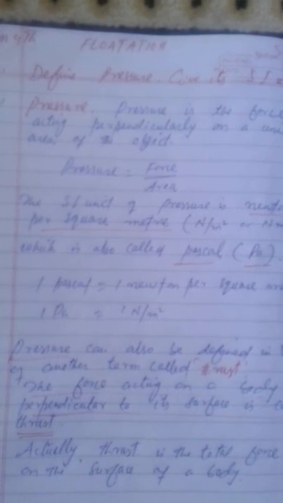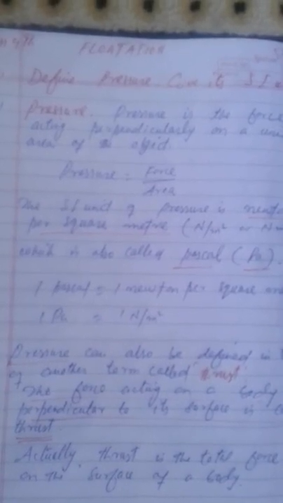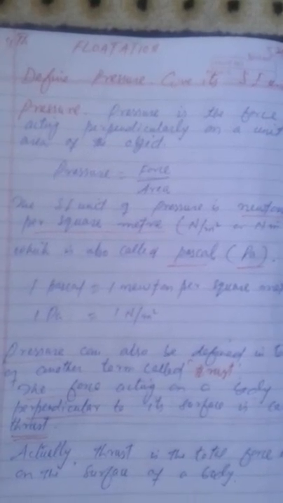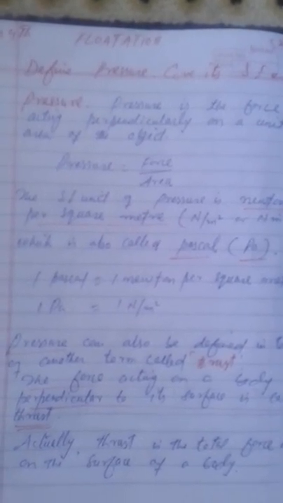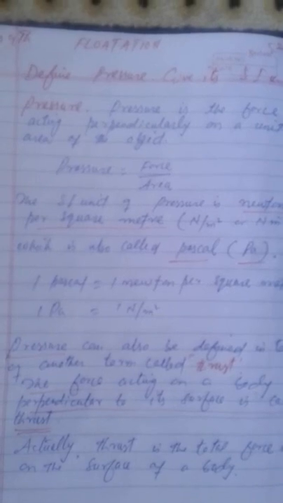The SI unit of measuring pressure: as force is measured in newtons and area is measured in square meters, the SI unit of measuring pressure is newtons per square meter, which is also called Pascal. 1 Pascal is equal to 1 Newton per square meter.